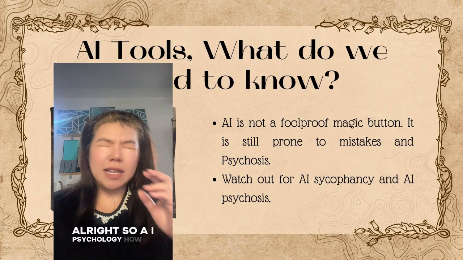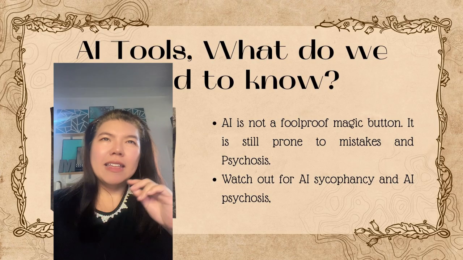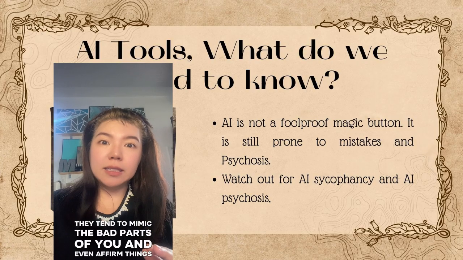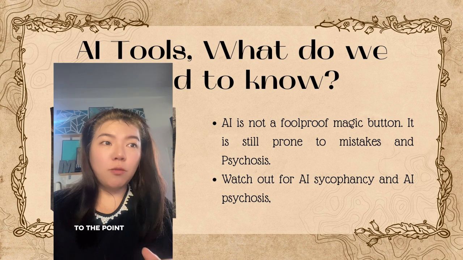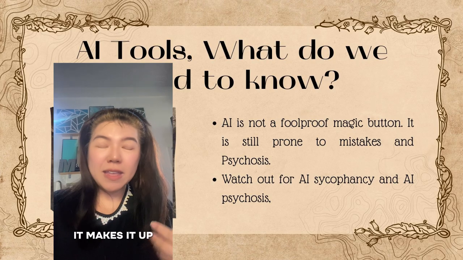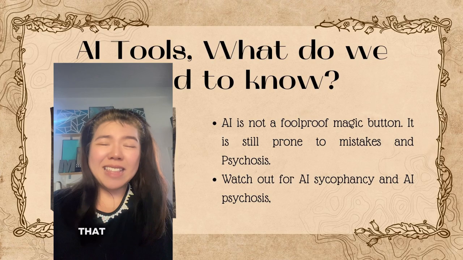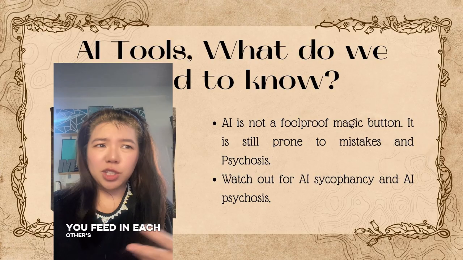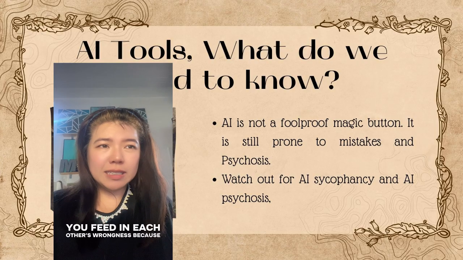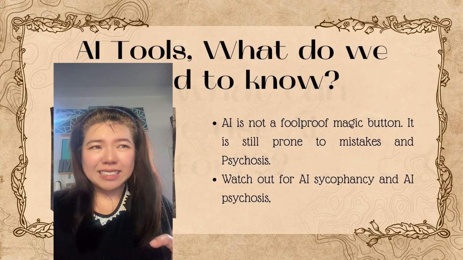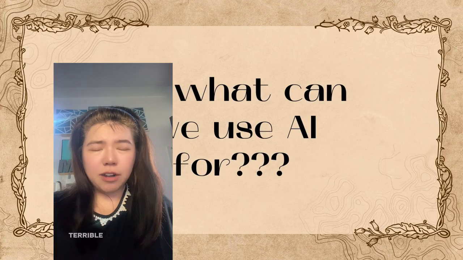All right, so AI psychosis, how do I put this? They tend to mimic the bad parts of you and even affirm things that aren't true, to the point where if you have the psychosis, it shares your psychosis. And if you don't, it makes it up. It drives you crazy if you are not a strong person. That is sad, I know. That's why it's a psychosis. You feed in each other's wrongness. Because with the two of them, the AI psychophancy and AI psychosis, it's actually a terrible, terrible, terrible mix.